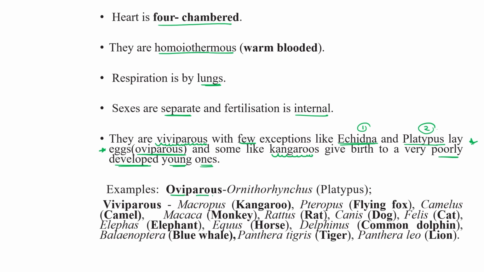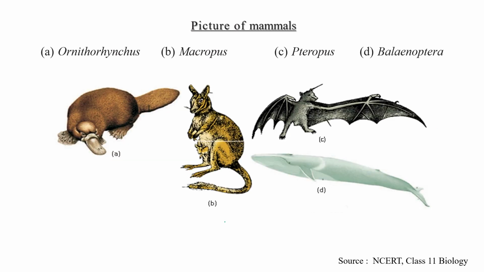Oviparous means Platypus, and the remaining come under the viviparous category like kangaroo, flying fox, monkey, rat, dog, cat, horse, tiger, lion, Panthera leo, Panthera tigris, Equus. Okay, so these are examples belonging to this particular class.